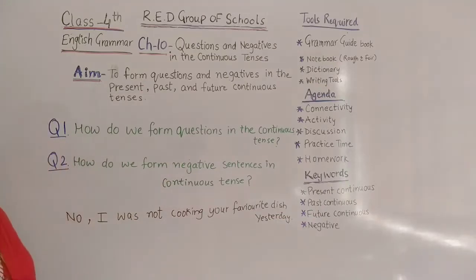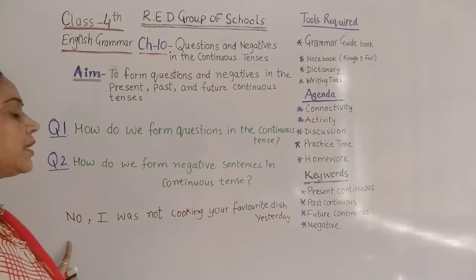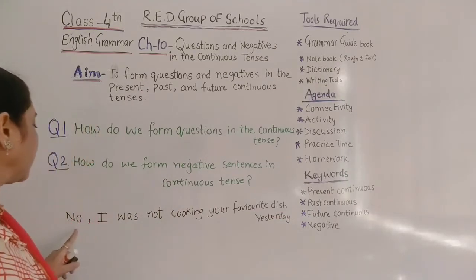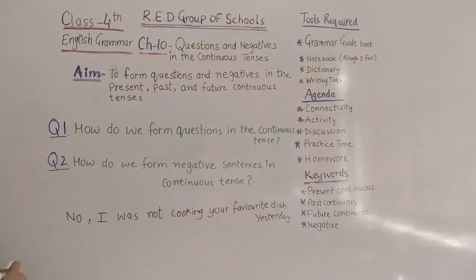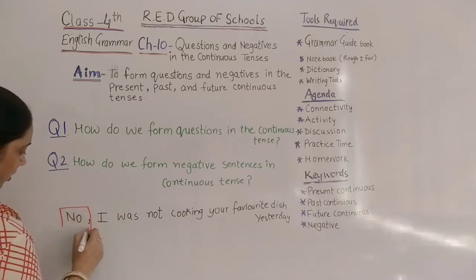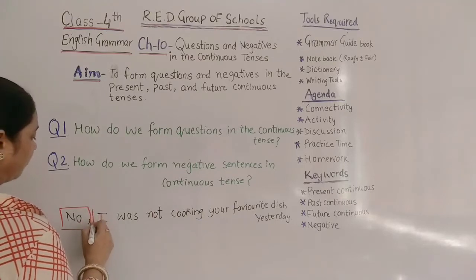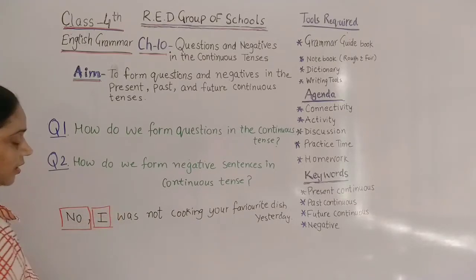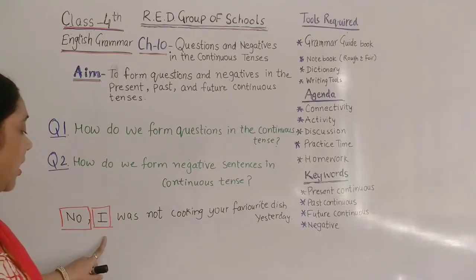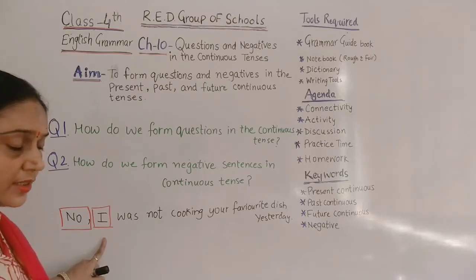So students, what do you notice here? How does the sentence start? The first word is the negative word, that is no. Okay. So here we have to put this no and then a comma, and then we have to put this I. I means here we have to put the subject of the sentence. Okay.